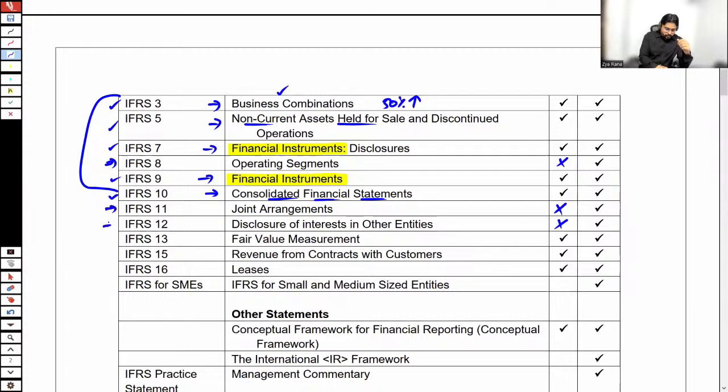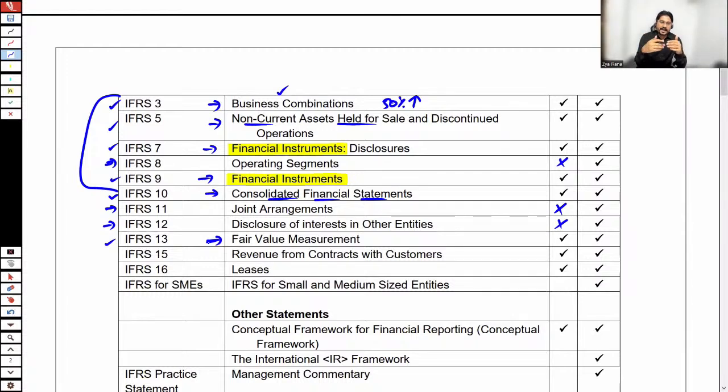IFRS 11 and 12 are not part and parcel of the FR syllabus. IFRS 13 tells about the fair value measurement. At times, we need to check the fair values, the market values of things. There are certain levels, in fact, 3 levels for checking the fair values.